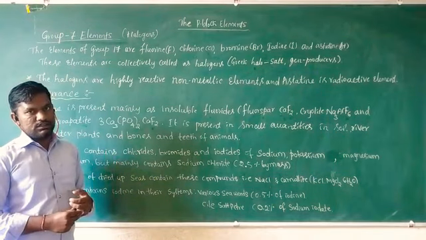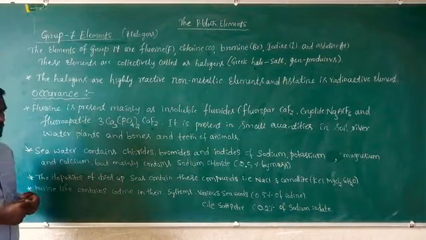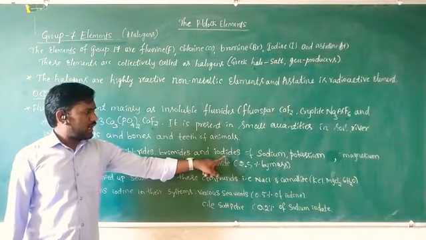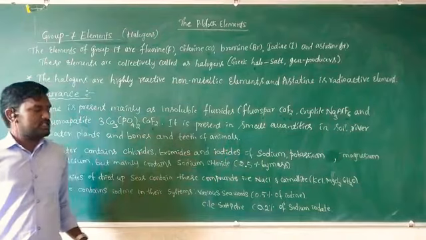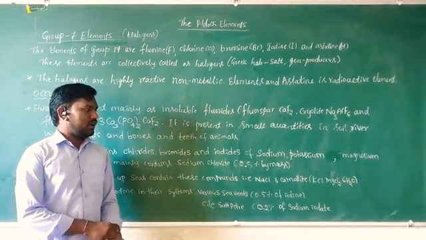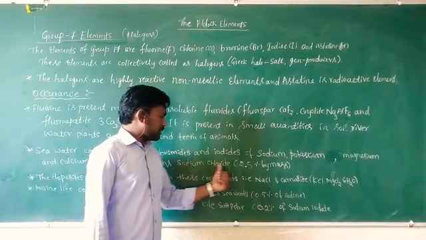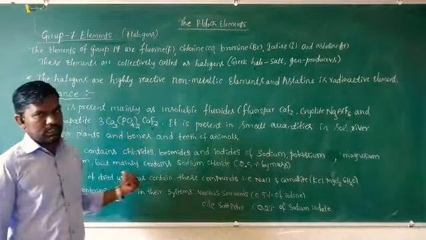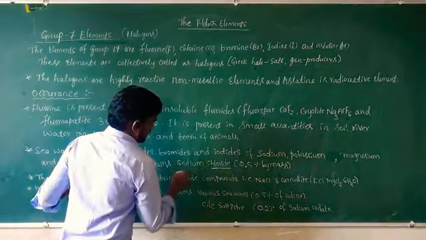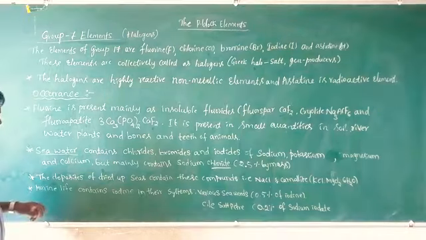Seawater contains chlorides, bromides and iodides of sodium, potassium, magnesium and calcium, but mainly sodium chloride, about 2.5% by mass, which is more than all the other salts.